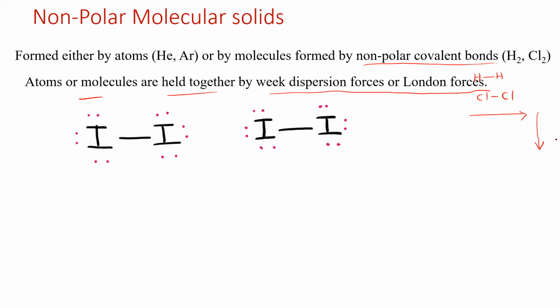From top to bottom or bottom to top, what is that? In the periodic table, if you move from here to here, it is a column. How can we say column in the periodic table? Sir, periods and groups.